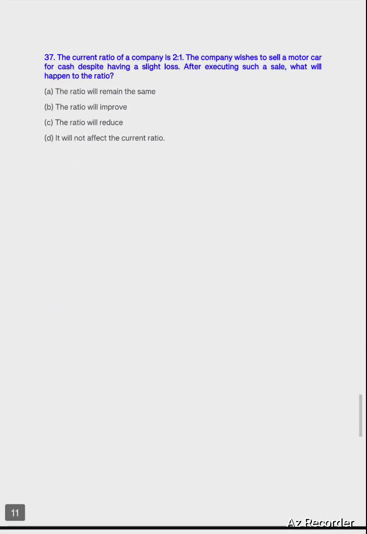Question number 37. The current ratio of a company is 2:1. The company wishes to sell a motor car for cash despite having a slight loss. After executing such a sale, what will happen to the ratio? So after having a slight loss, it doesn't affect your cash. Cash will remain intact even though you sell it at profit or loss. Cash flow is cash flow. Whatever you have received is cash flow only.